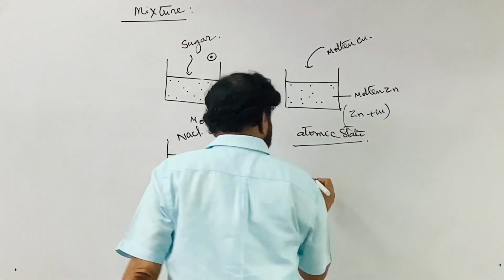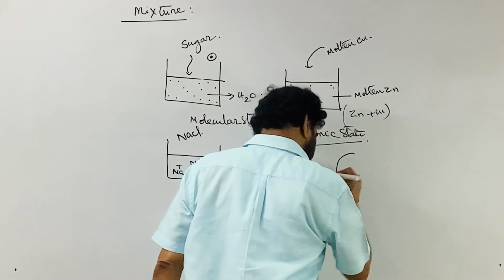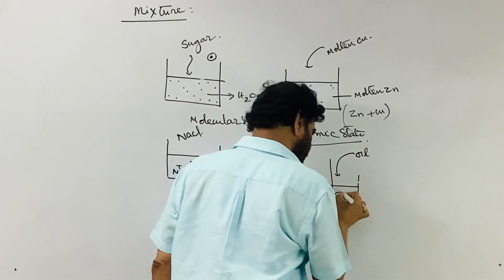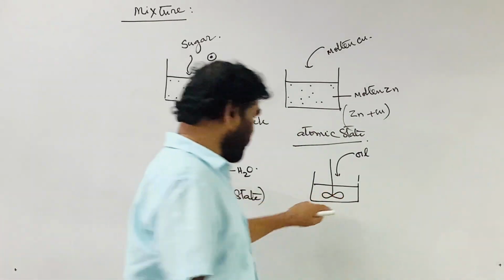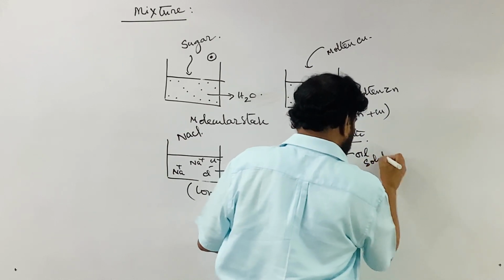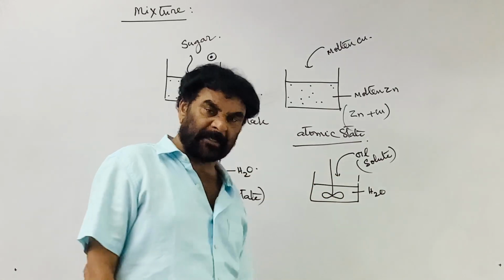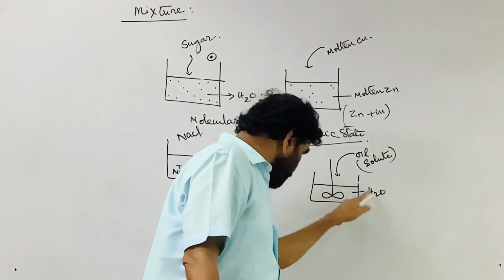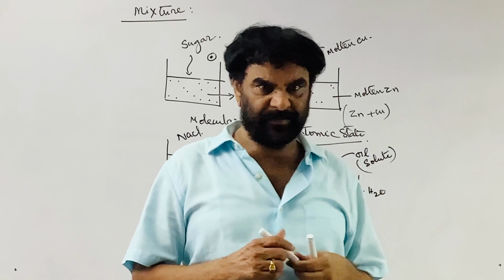See, you take the water, another system, and add oil, and stir it. A small amount of the oil is added. Here water is the solvent, remember, and oil is the solute. Smaller quantities are added, and it is not thoroughly mixed. Oil is dispersed in the water without any chemical reaction.